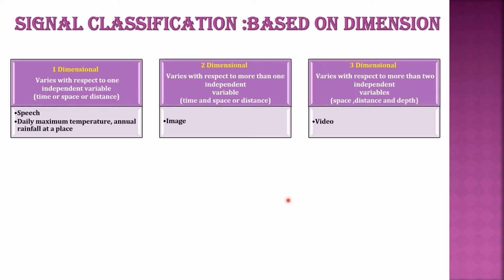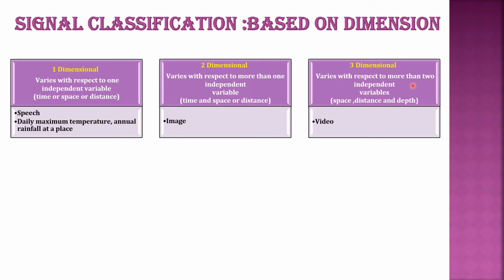Based on the dimension, you can classify a signal as one-dimensional, two-dimensional and three-dimensional. Any signal is represented with respect to one or more independent variables. If a signal varies with respect to one independent variable, it is a one-dimensional signal. If it varies with two independent variables, it is a two-dimensional signal.